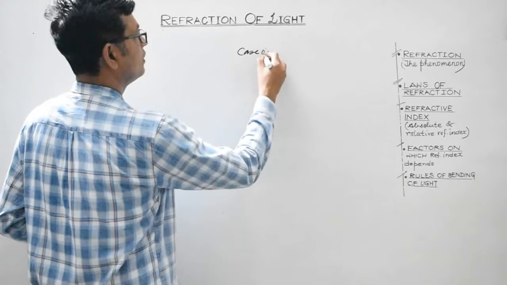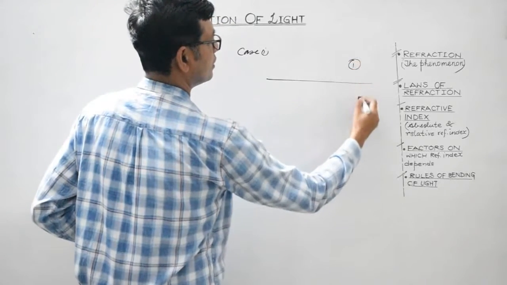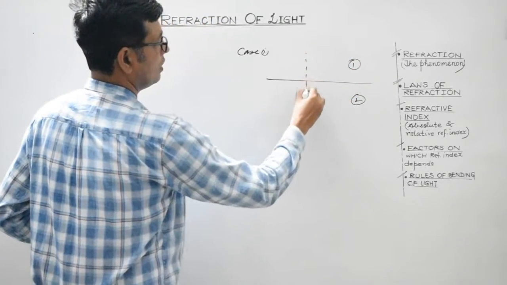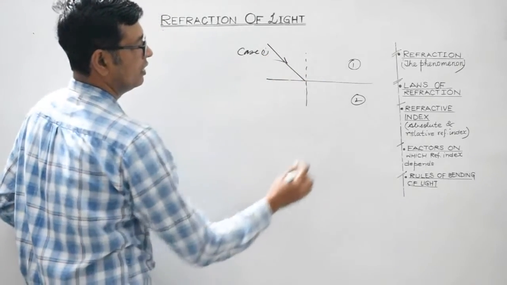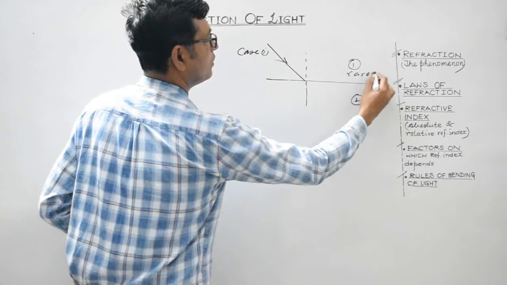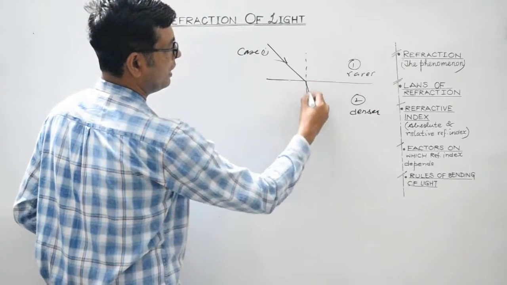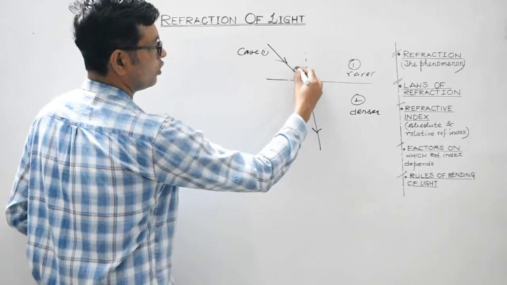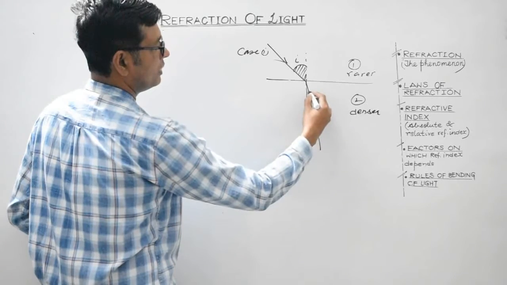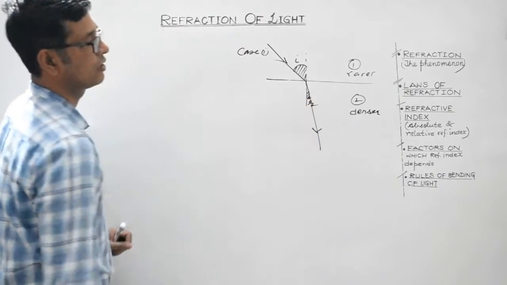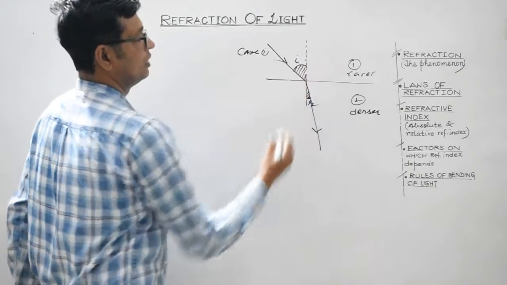Case 1. This is medium 1, this is medium 2. Indication of this arrowhead is very, very important. Suppose this is rarer medium and let us consider this to be denser medium. So obviously it will bend towards the normal. This will be the angle of incidence. This will be the angle of refraction, isn't it? And this is the normal.